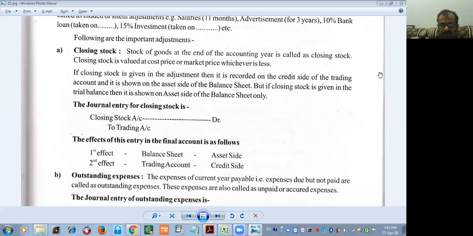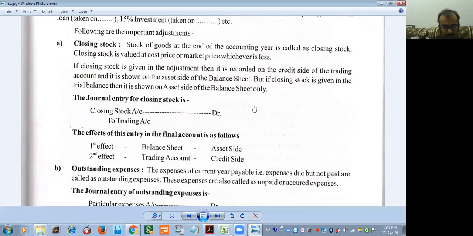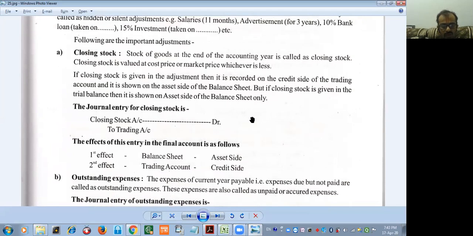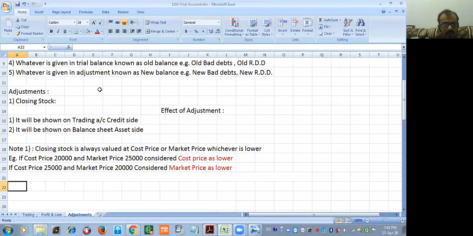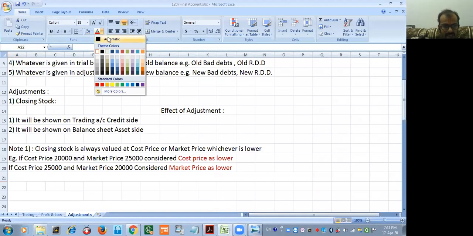Harsh, read the effect. The effects of this entry in the final account are as follows. First effect, balance sheet asset side. Second effect, trading account credit side. Okay. Again, we have to see the next entry or adjustment.